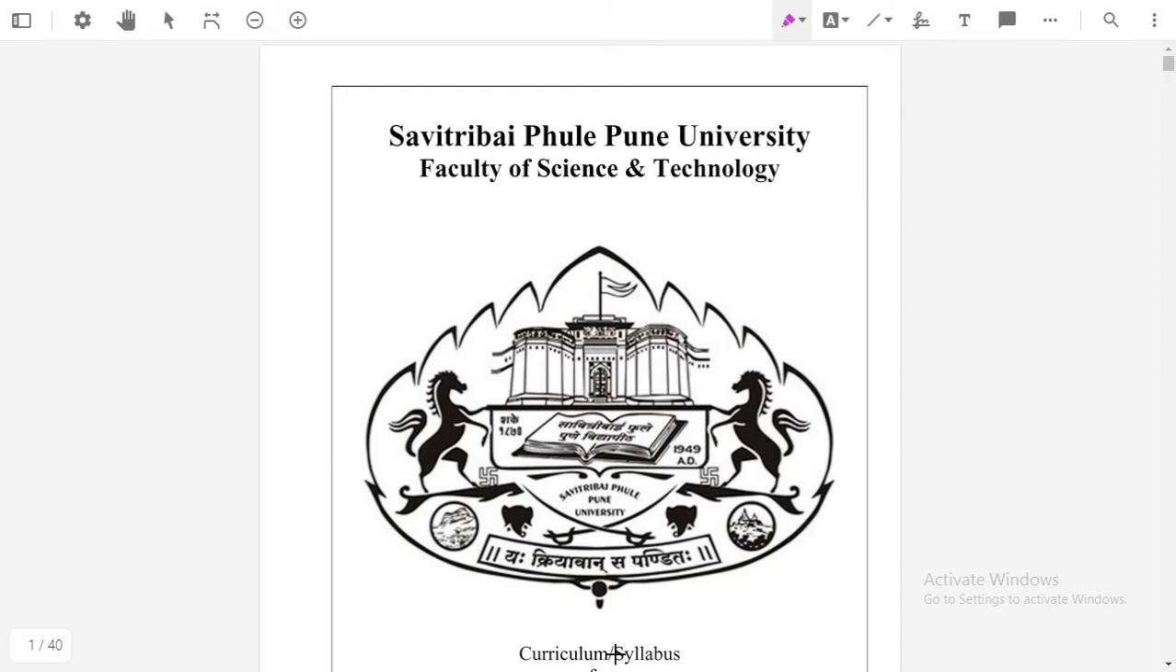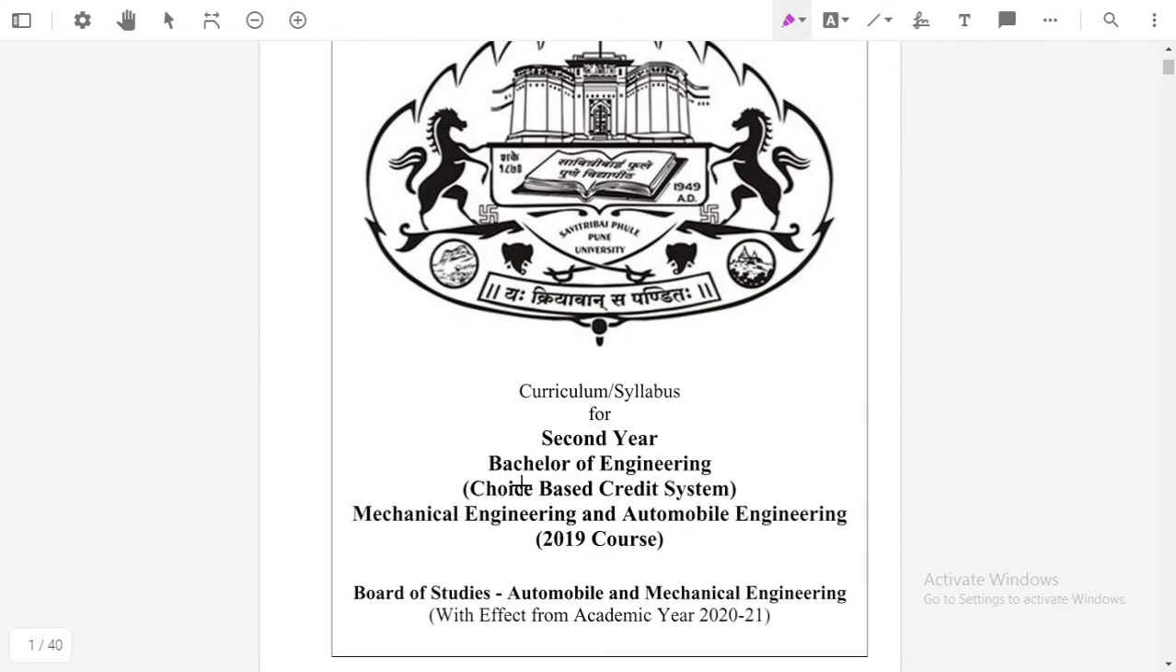Okay, the syllabus here is the syllabus of Savitribai Phule Pune University for the Faculty of Science and Technology. This syllabus is for second year bachelor engineering, and it is based on a choice based credit system. Means this syllabus is credit based, means you have to collect some credits to pass this semester. Okay, and it is a 2019 course, means there are different types of patterns, that is 2012, 2015 pattern. So this is the 2019 pattern.